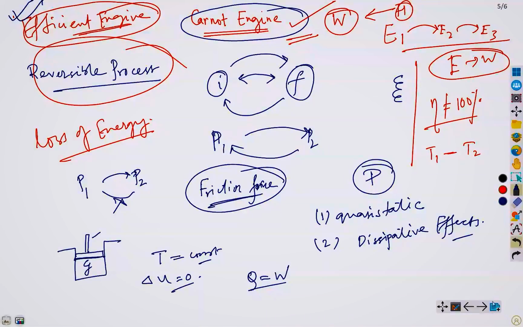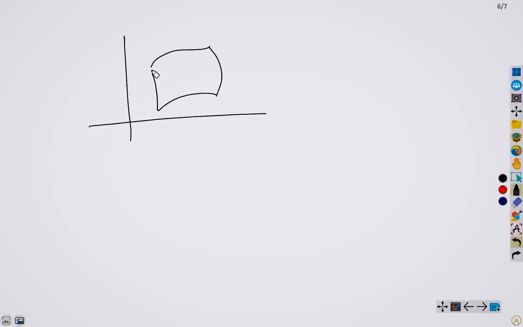Now, the Carnot engine works in a cycle of 4 steps. The first step is isothermal expansion. Step 1. The second one is adiabatic expansion.